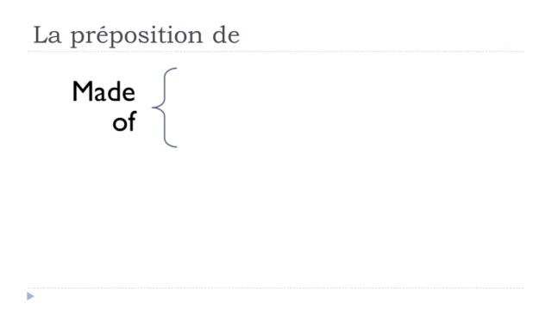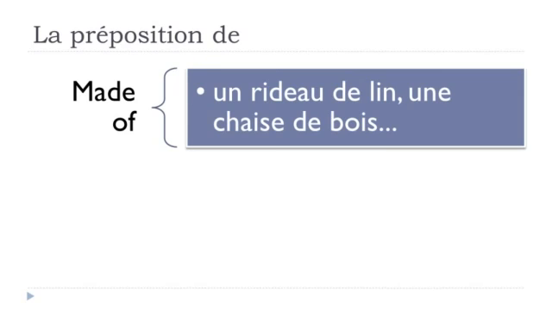If you want to introduce the fact that it's made of something, then for instance here, un rideau de lin. Rideau is curtain, lin is linen. Second example, une chaise de bois, a chair of wood, bois is wood. So un rideau de lin, une chaise de bois. When you want to introduce the fact that these things are made of something, you will have to use this préposition de.